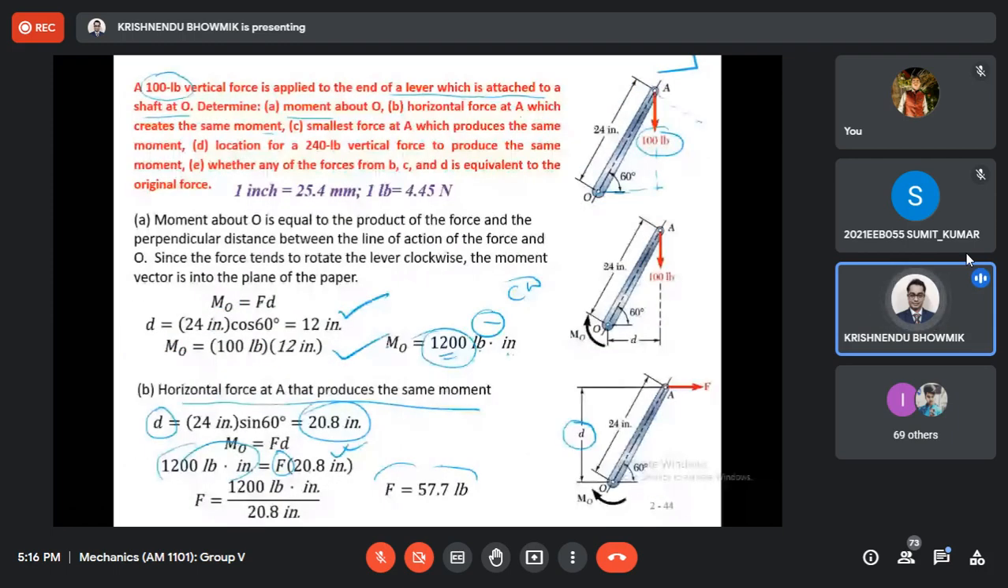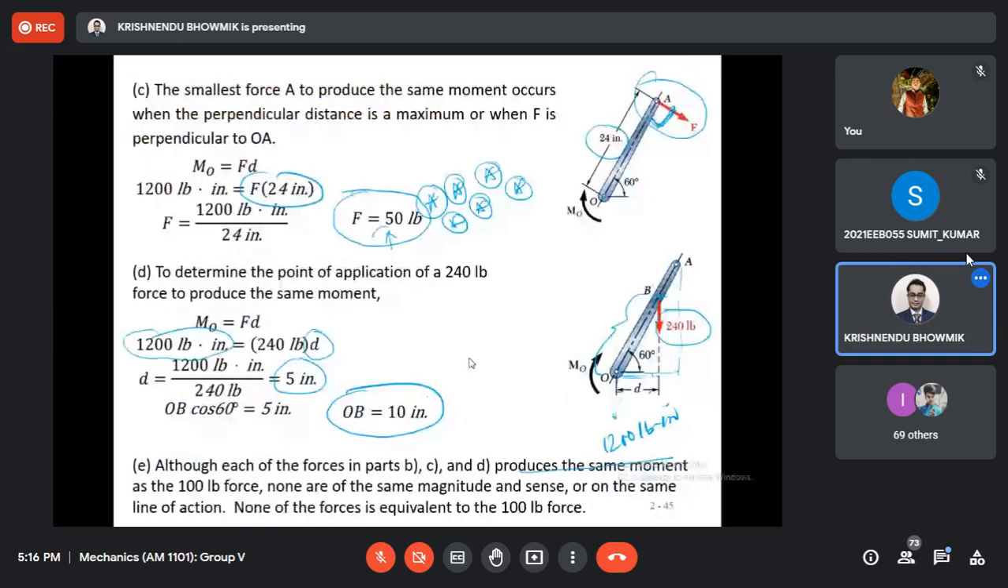Because they are not the same. Because force magnitudes are different, senses are also different, and lines of action are also varying. I will put it this way: none are the same magnitude and sense, or on the same line of action. Line of action of what? Line of action of force.